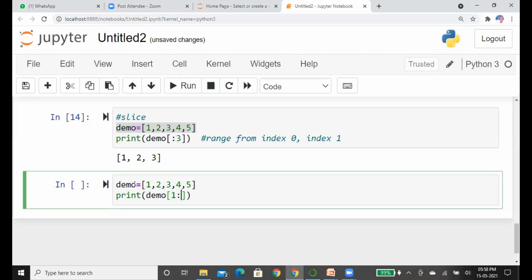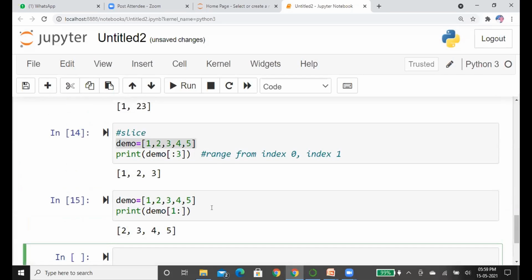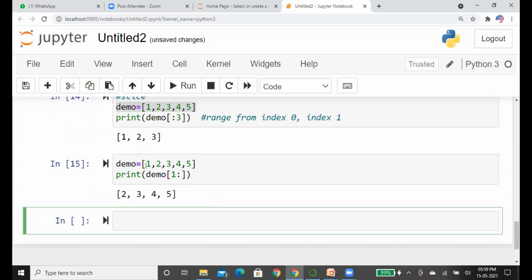If you do not give any end range here, it will print up to the end of the list. Now see, we have the elements 1, 2, 3, 4, 5. Now we are starting with index 1, which is element 2. Starting from element 2, we move on through the entire list.